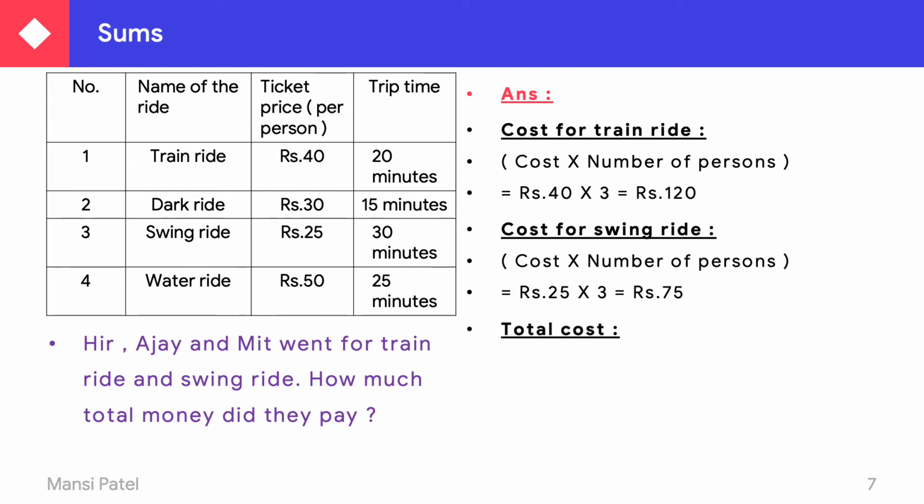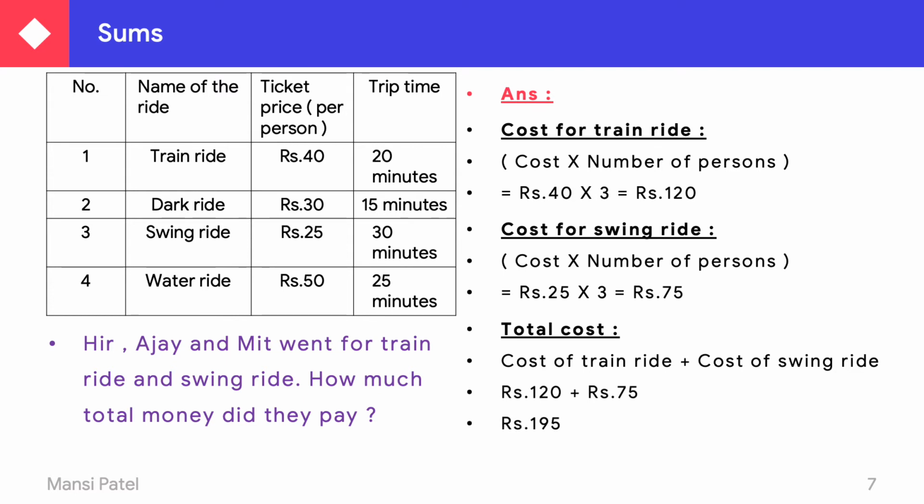So the total cost is the cost of the train ride plus the cost of the swing ride. 120 plus 75 is equal to 195 rupees. So how much total money did they pay? Therefore, they paid rupees 195 for all things.